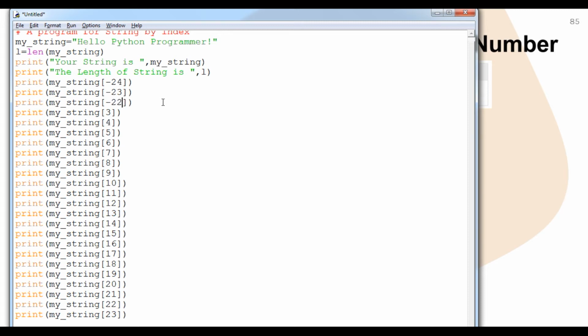Then 22, 21, 20, then 19, then 18, then 17, -17 it will be,